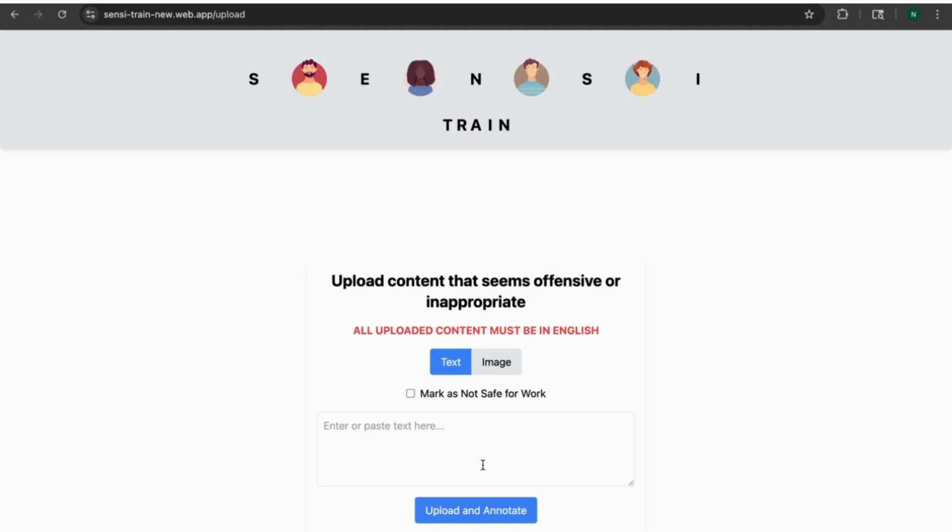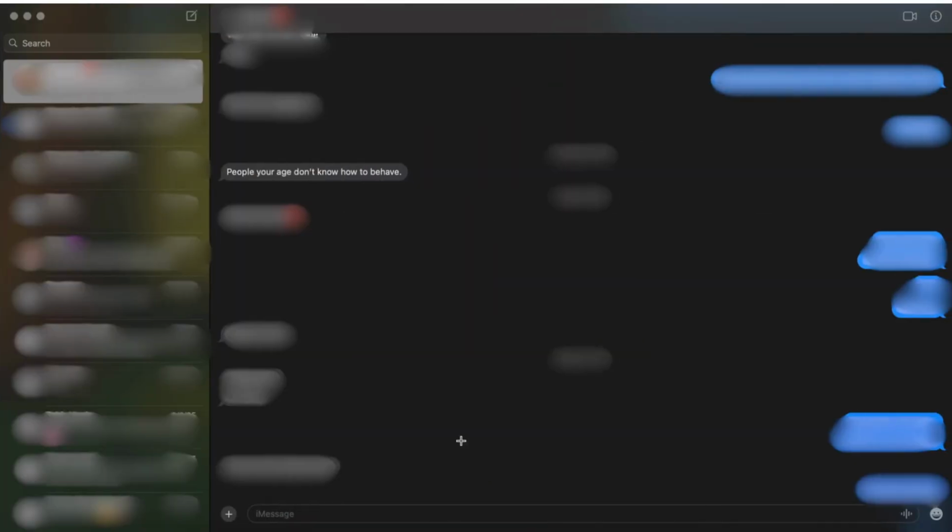On this page, you can submit content that you believe is offensive or inappropriate. You may find this sort of content on social media, blogs, forums, or other sort of online platforms. It gives you an option to annotate text or either an image. So I'll walk you through each one of them individually. Starting off with text, for example, I'll copy from a private conversation that I personally found offensive.